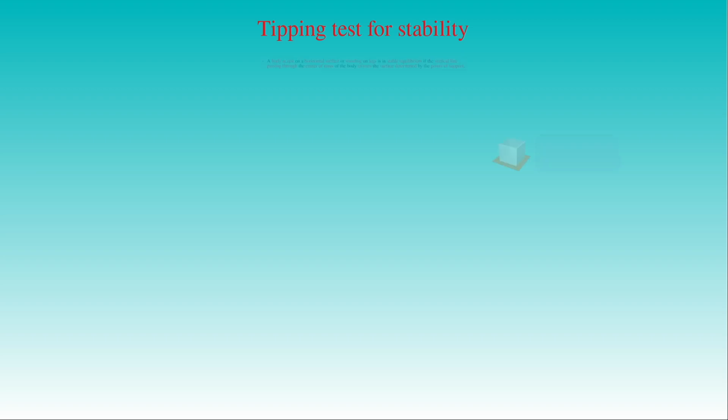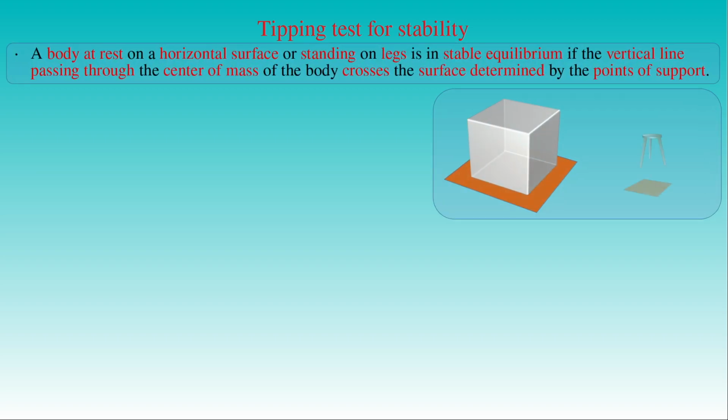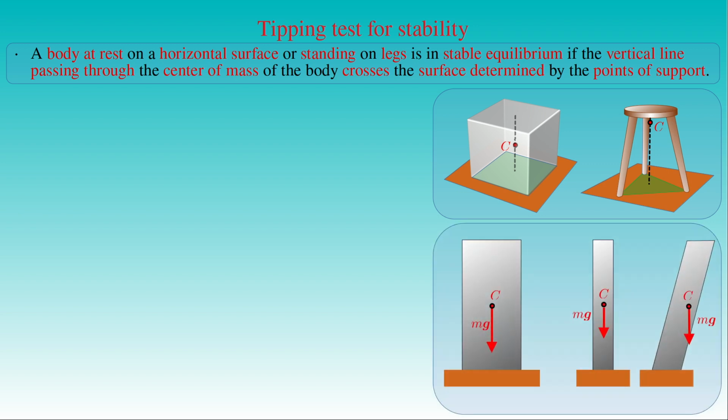A body at rest on a horizontal surface or standing on at least three legs is in stable equilibrium if the vertical line passing through the center of mass C of the body also passes through the surface determined by the points of support, for example the triangle determined by the support points of three legs. This condition holds for the cuboids in the first two examples shown here, but it does not hold for the inclined solid body in the third example.